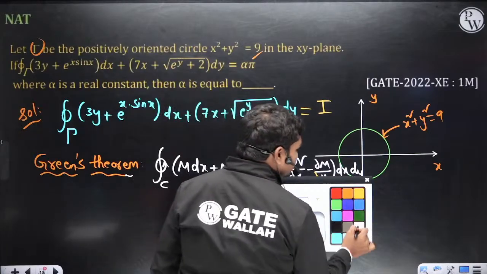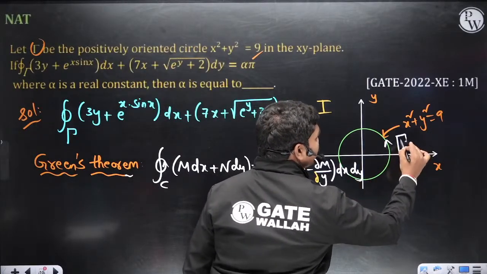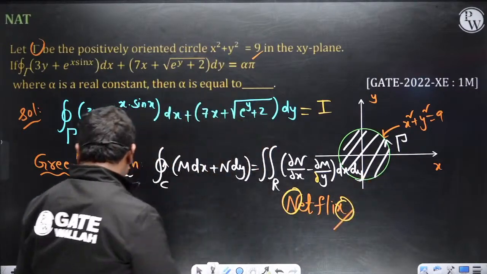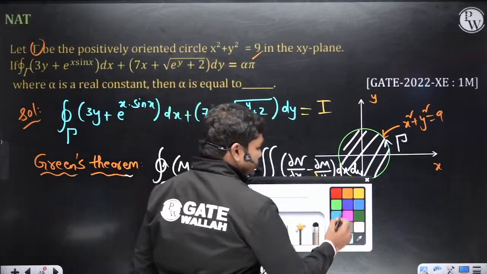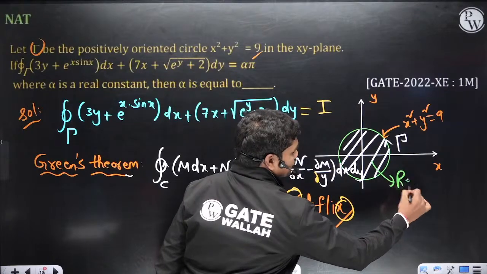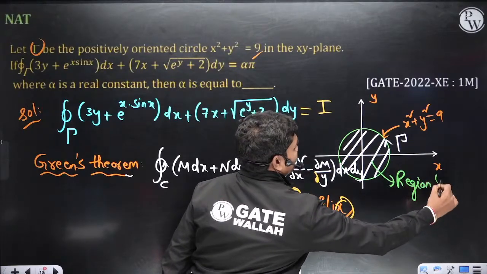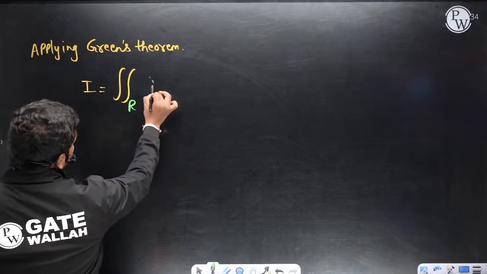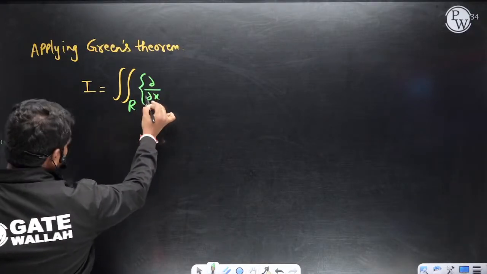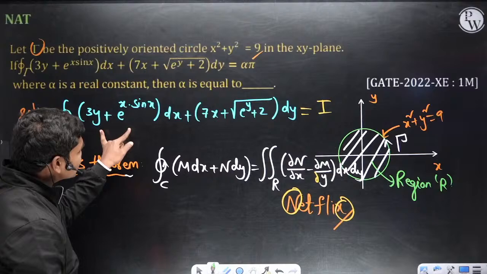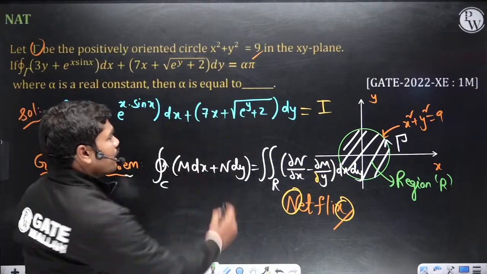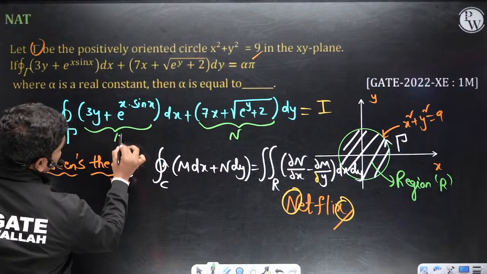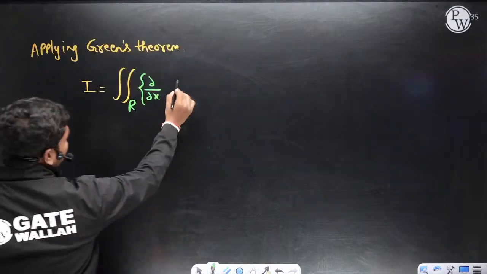This is the path gamma, and this is the region which is bounded by that path, so let us say this region is capital R. Then the integral over the region R of dou by dou x of N. This is M dx and this is N dy, so this function is N and this function is M. So what is the value of dou N by dou x?